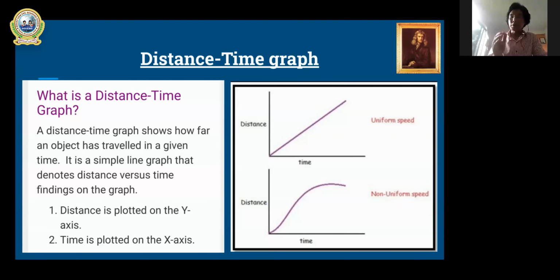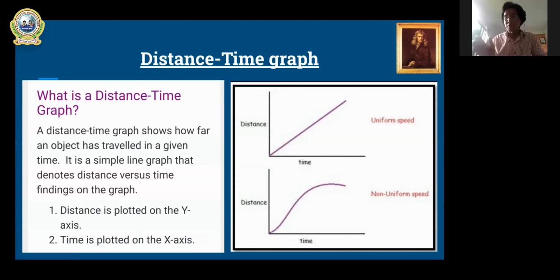The line will be obtained according to the data of distance and time, the distance covered in the respective time. When you plot the graph, finally what type of line do you get? Straight. That satisfies y equals mx plus c, that is slope, then you can say the body is moving with uniform speed.